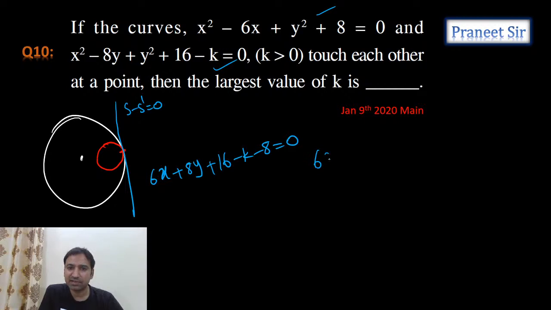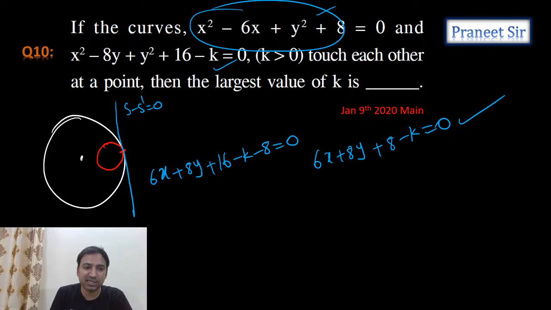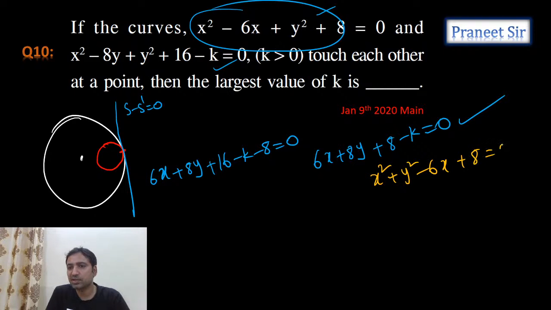So if you want, you can simplify this: 6x plus 8y plus 8 minus k is equal to 0. So this is a common tangent. So can we apply the condition for tangency for this circle? Let's take the first circle. Why? Because the first circle is the known circle. So if you take the first circle, x square plus y square minus 6x plus 8 is equal to 0, let's calculate the center. Center is (3, 0) and let's calculate the radius.